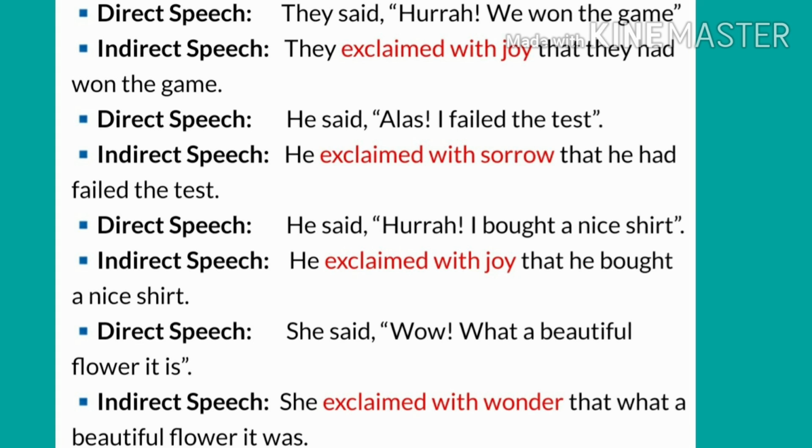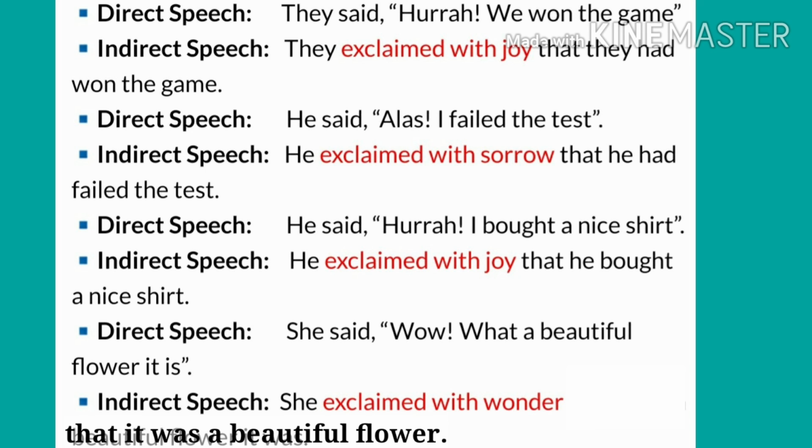Now look at the second sentence. He said, alas, I failed the test. Alas is used to show sorrow. So in indirect speech, we change said into exclaimed with sorrow. He exclaimed with sorrow that he had failed the test. Next, he said, hooray, I bought a nice shirt. In indirect, he exclaimed with joy that he had bought a nice shirt.